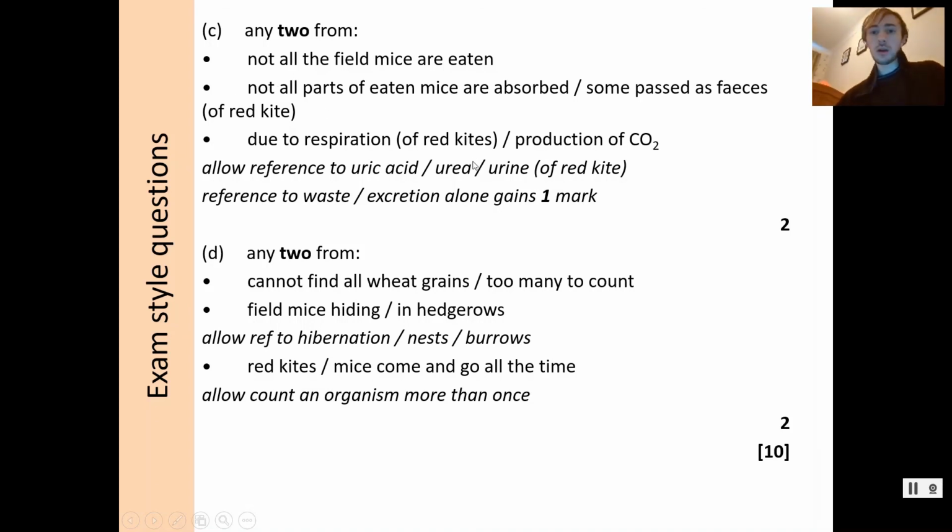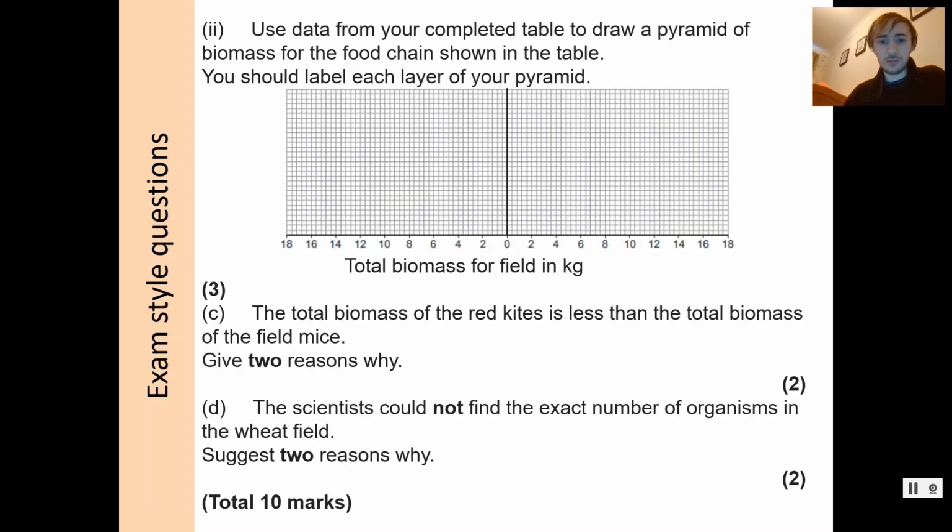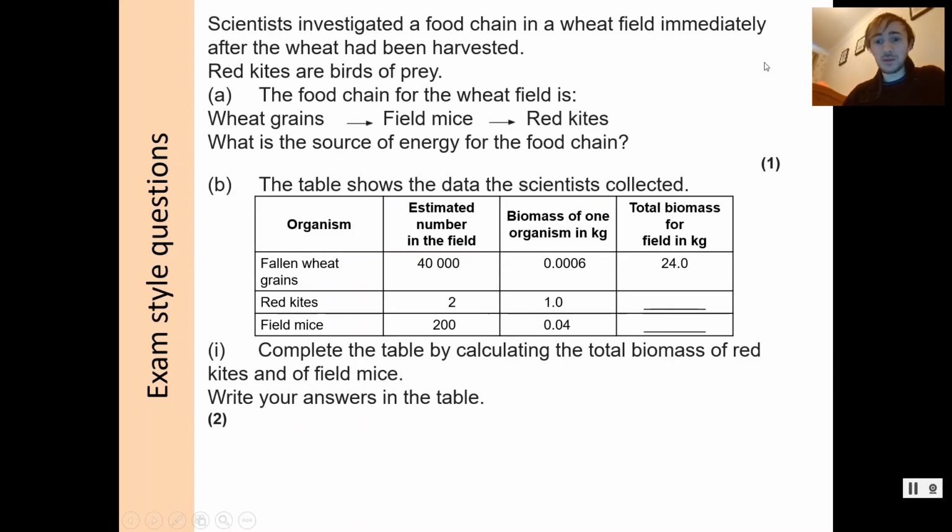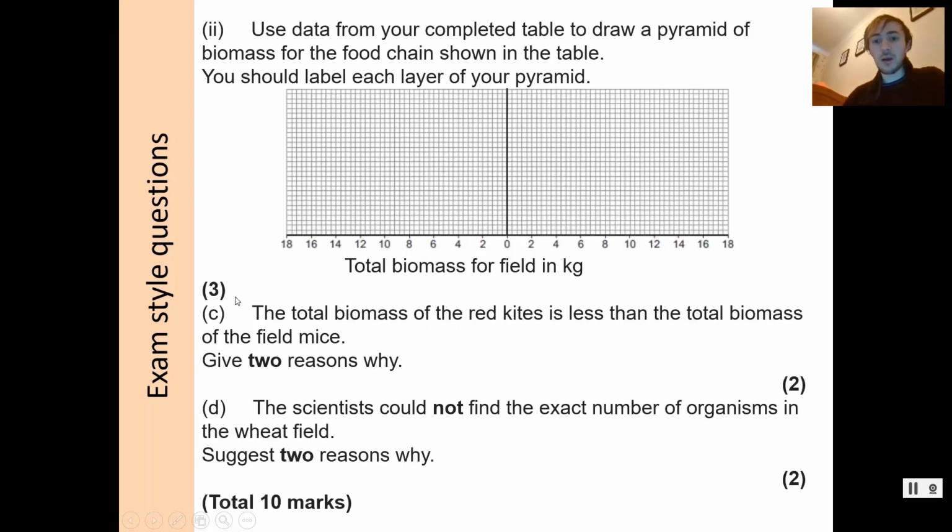Now, that's the end of that. And I hope you've not found that too difficult. You're going to be asked to draw a pyramid of biomass as the starter for next lesson. You do get asked to do this quite a lot for the exams, so this is something you absolutely need to be confident with. If you're not confident, have a go at this one. The numbers are here. Okay, so you can pause that there. And there's the way you would go about drawing it. But I don't think many people will have had too much difficulty there.